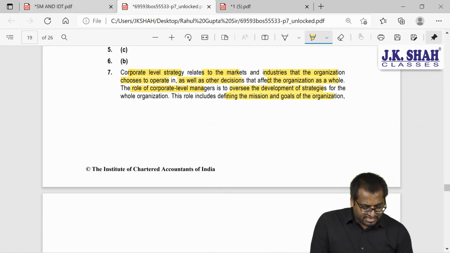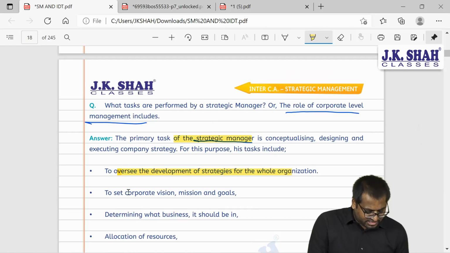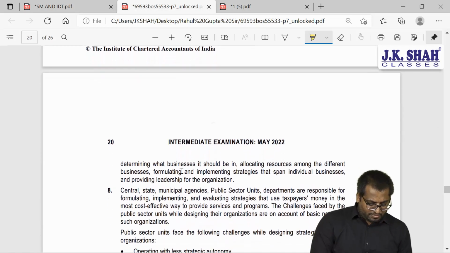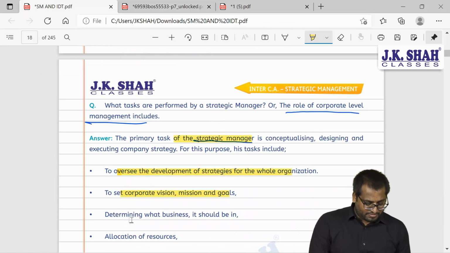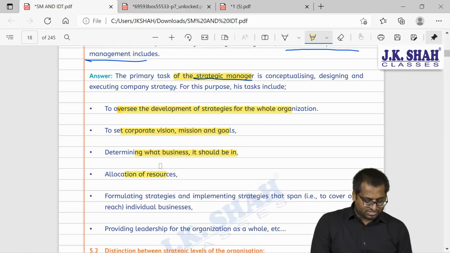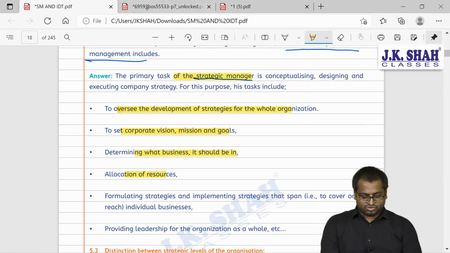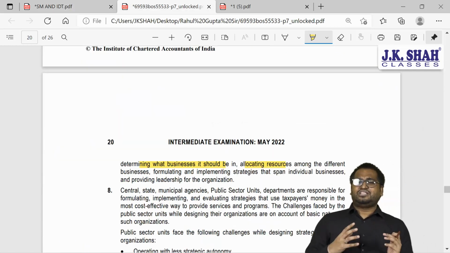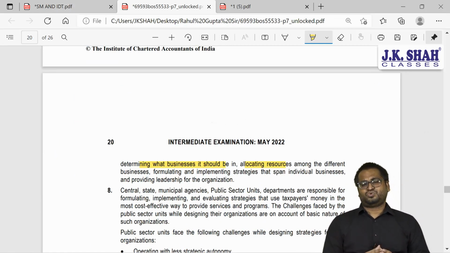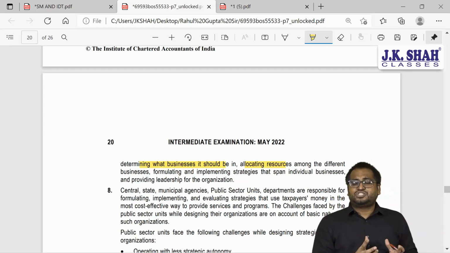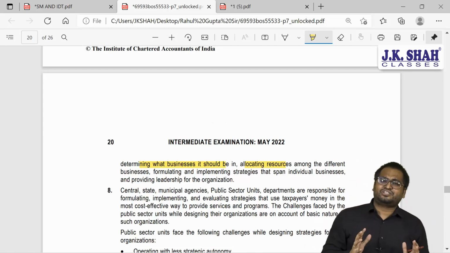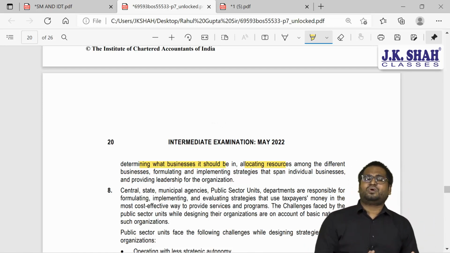Defining mission and goals of the organization. Here also we have set corporate vision, mission, goals. Then what businesses it should be in. Allocating the resources, allocating the resources. I hope you understood this. So the question will not be challenging. The challenge will be to understand the question and answer accordingly. I hope the fear of case based questions is now diminishing a little, because you have understood the entire strategic management. You will be able to answer well.